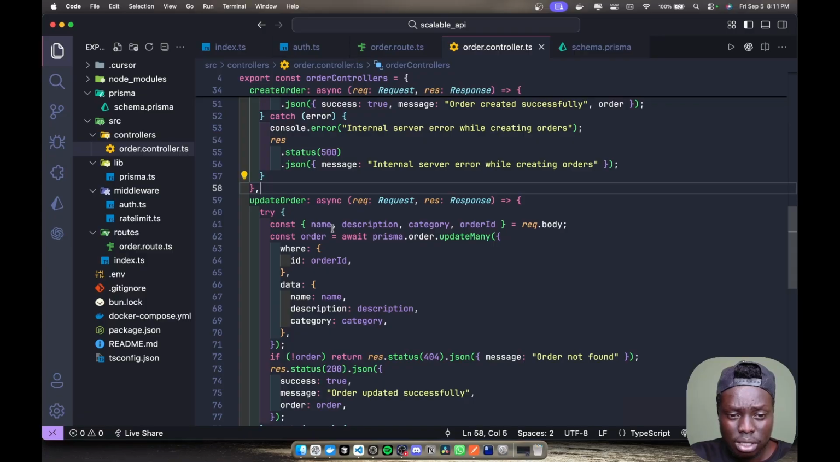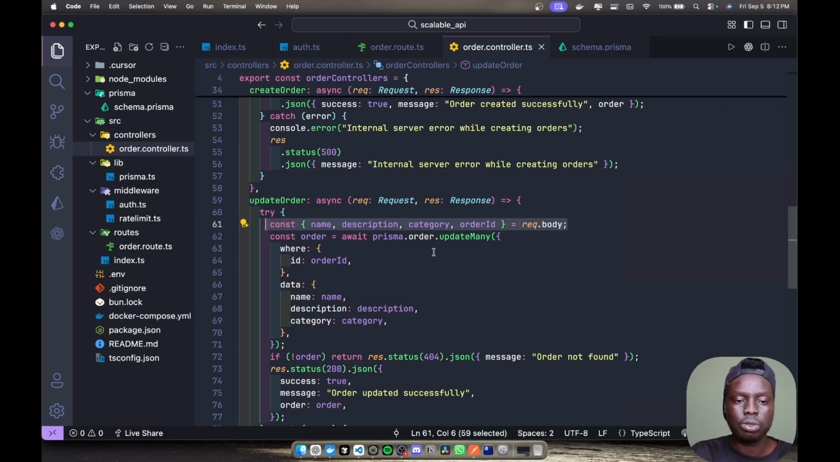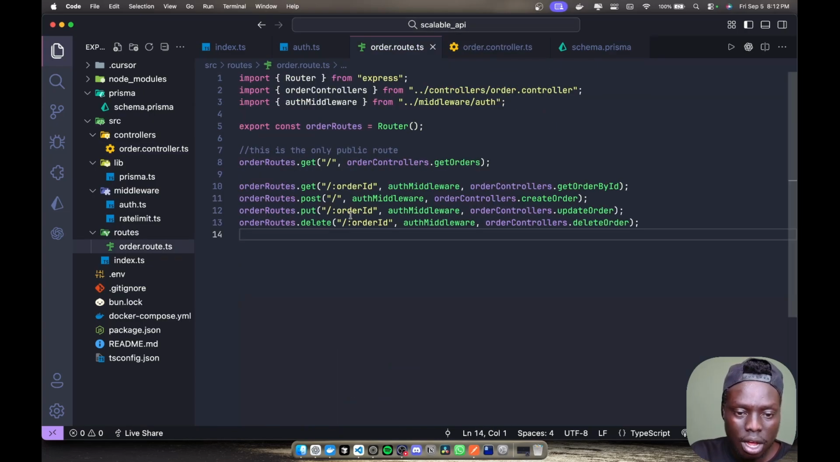Now updating the order, you can come and say name, description, category, order ID. Obviously you need the order ID in order to update it. So you can update name, description, or category, and you're not going to update the order ID. You are just passing the order ID along with the request body, because that order ID will be used to determine the specific order that you want to update. As you can see, order routes dot put you have slash order ID. This is the request param, but you're passing this ID inside your request body.